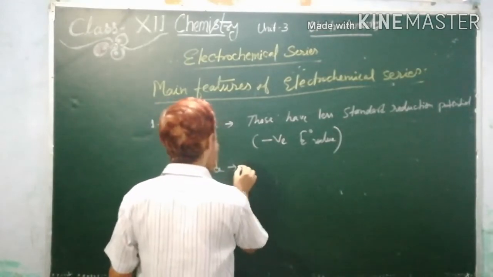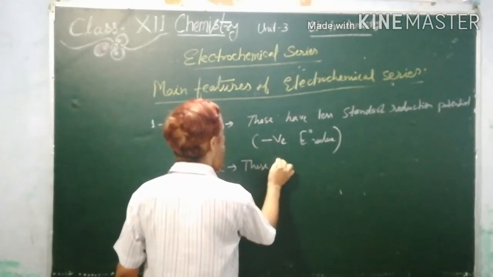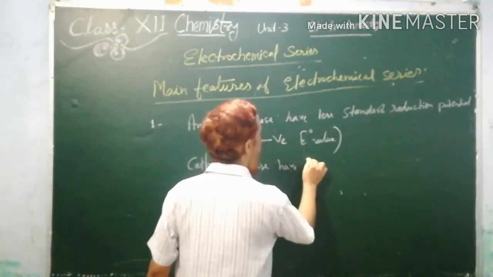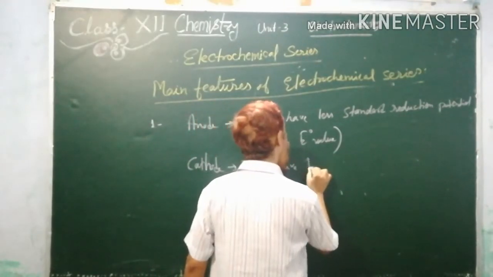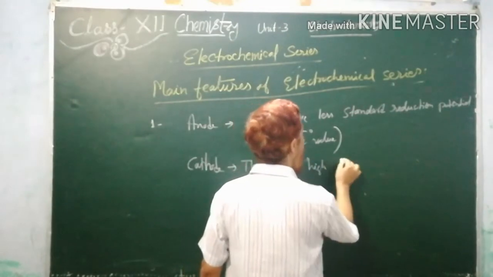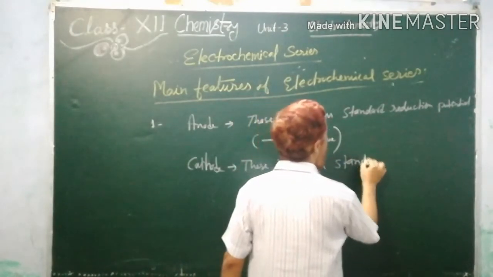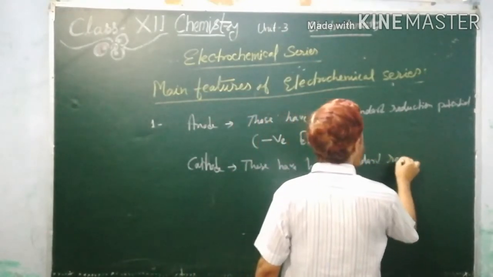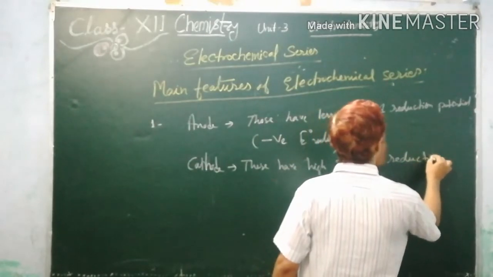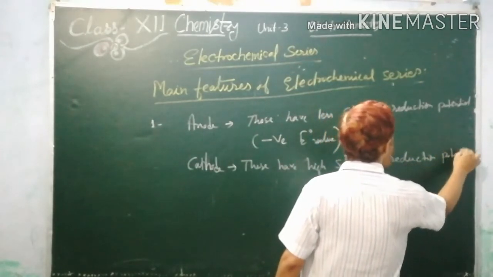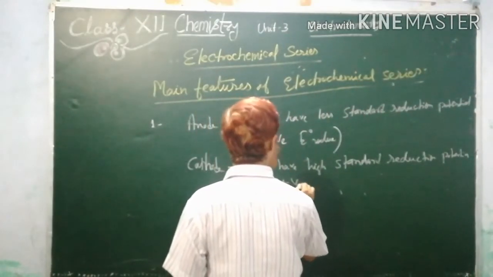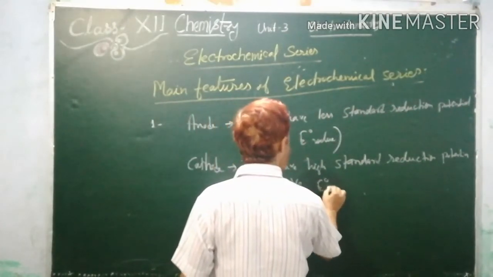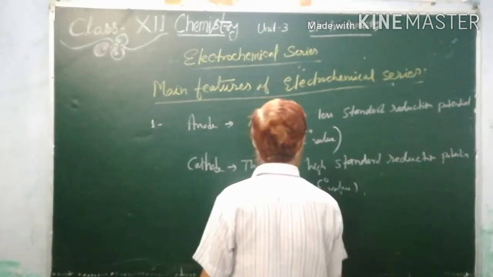those have high standard reduction potential. Mostly, if they have a positive E naught value, they are made cathode.